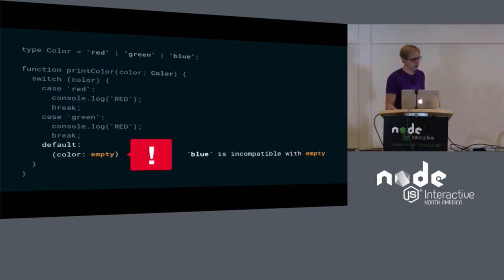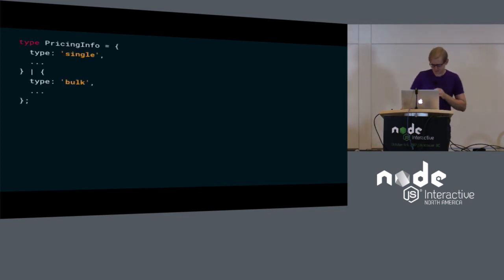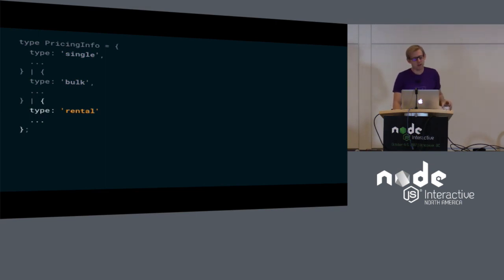So let's go back to our candy store. And we decide to offer machine rentals. Cotton candy machines are always a hit at children's parties, at least for the guests, maybe not so much the parents. And now we have a logical place to add the data. We return to the pricing info from before, and we just add the new type. So now we have single items, we have bulk items, and now we offer these machines for rent. And there was an easy point to add that extension.